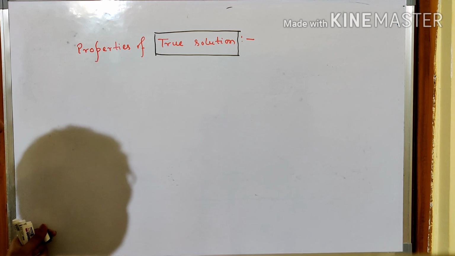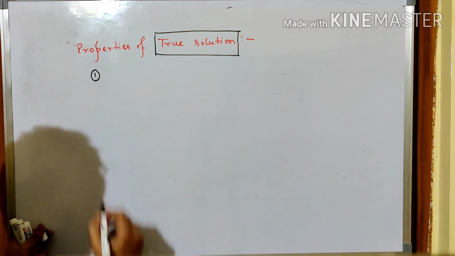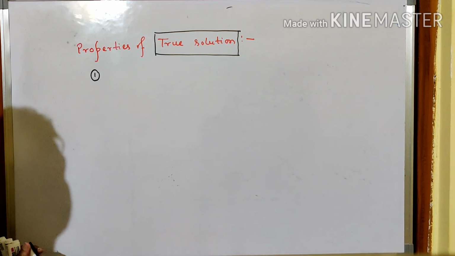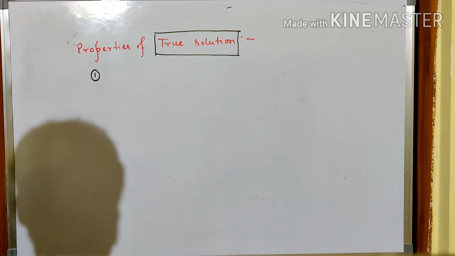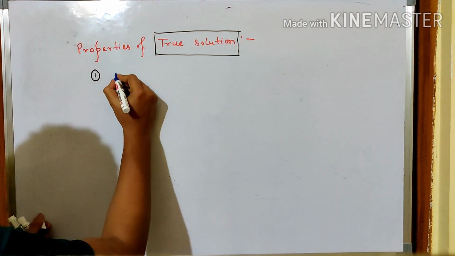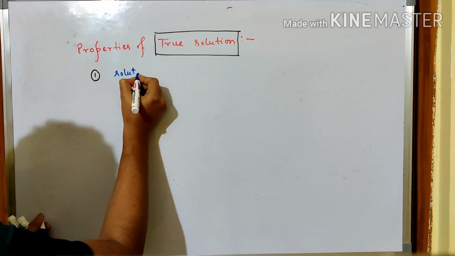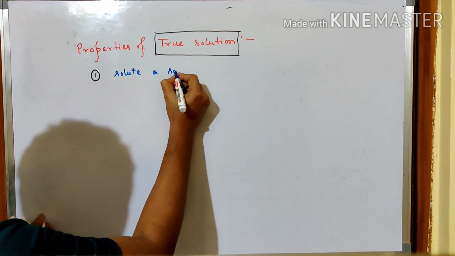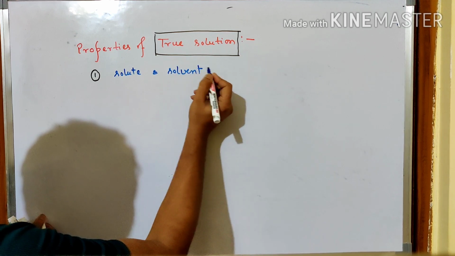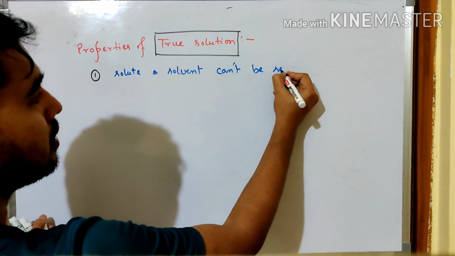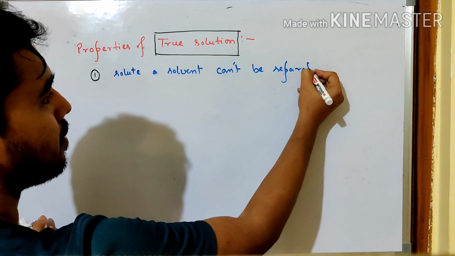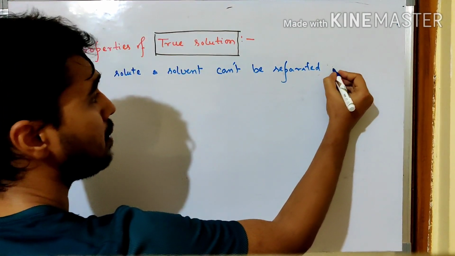In that case, the following will be observed. First is that solute and solvent cannot be separated visibly,